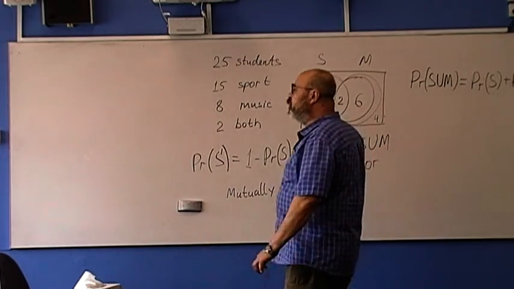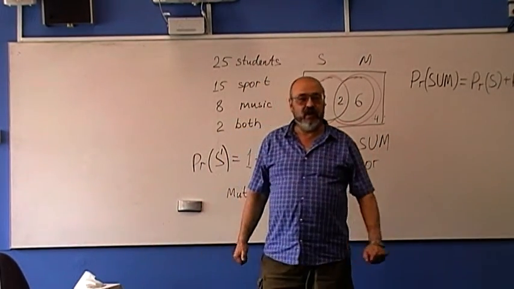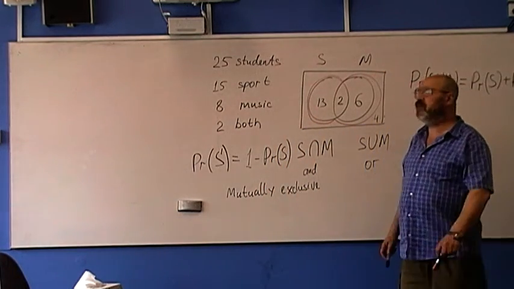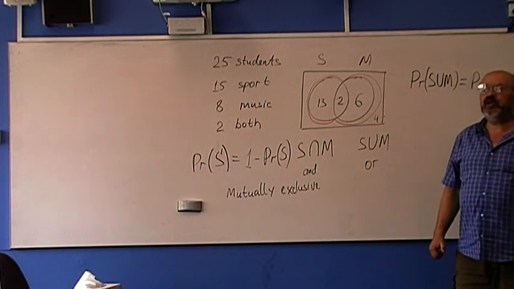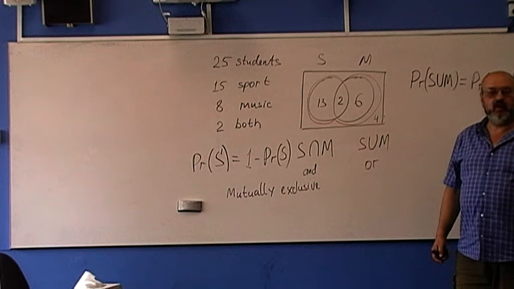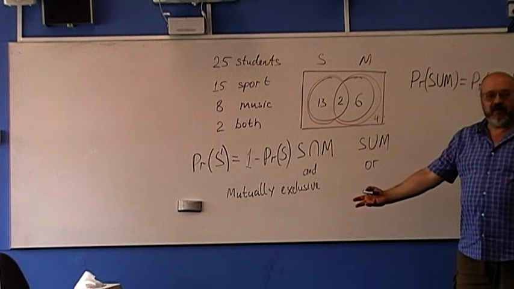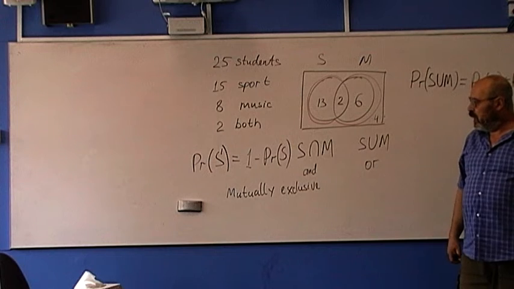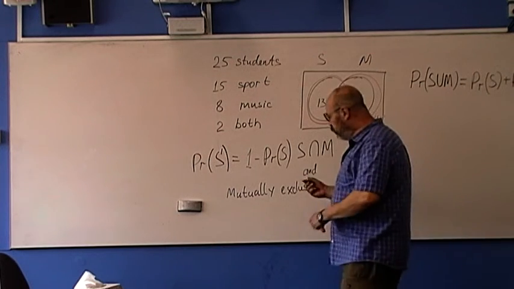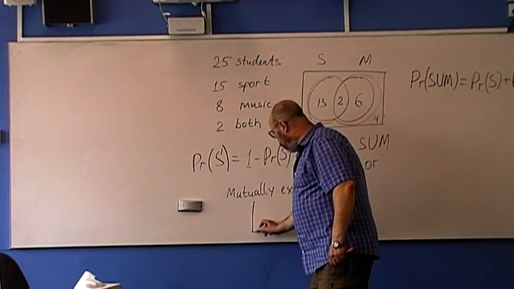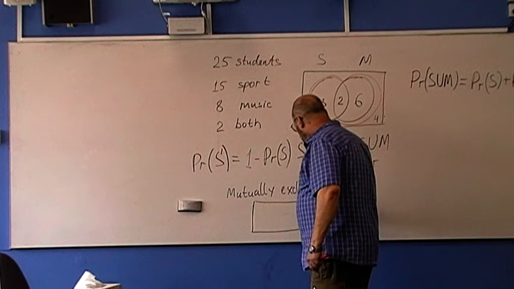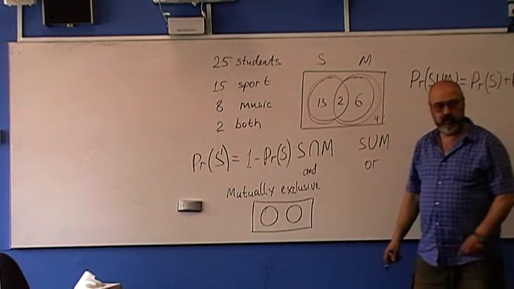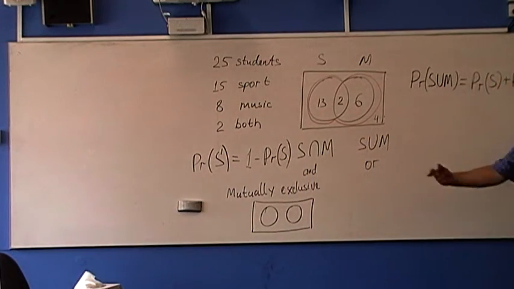What about the probability of getting 5 on the die and getting a number greater than 3? Will they be mutually exclusive? No, because you can get 5 and it's greater than 3. For mutually exclusive events, the Venn diagram looks like this. They don't intersect. One happens, the other does not.